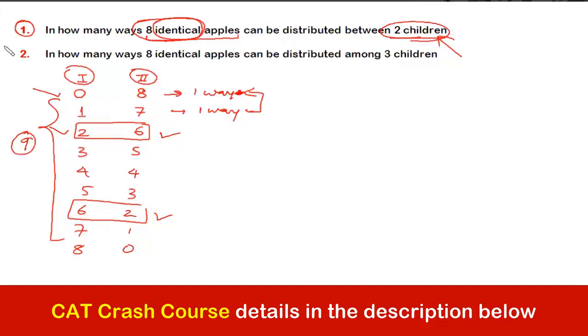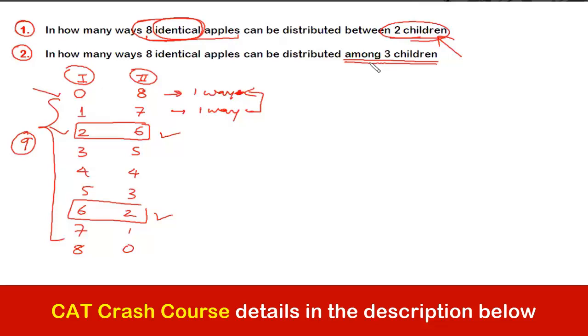Now, what about question number 2? The question is the same. The only thing is that now the distribution has to be among 3 children. Again, we can do it without the formula, which we should do the first time to understand how the logic moves whenever we write these kinds of distributions, because these are very important, not for quant, but for LRDI, because in LRDI you have to make such cases. If you don't know how to make the cases appropriately, you will find it very difficult for many types of sets which are based on combinations.